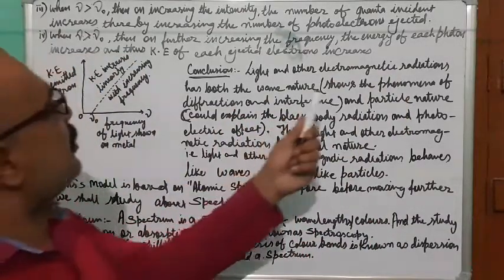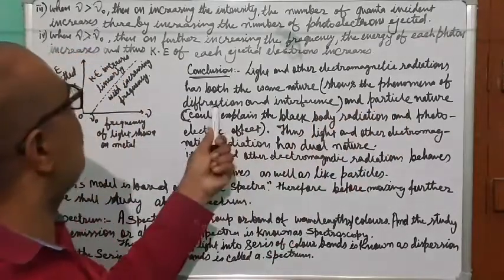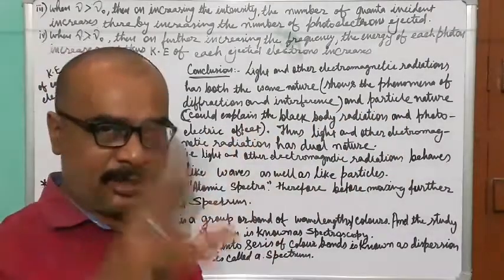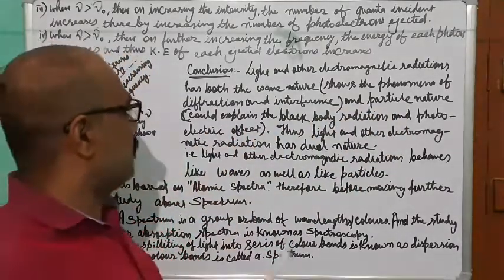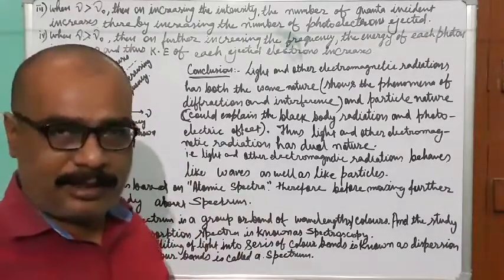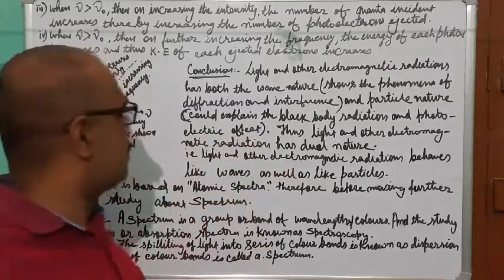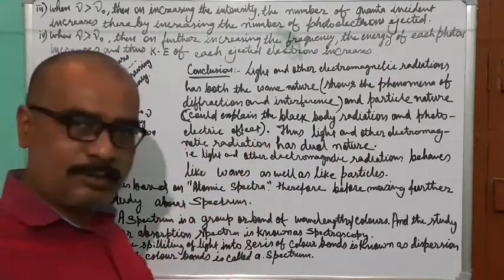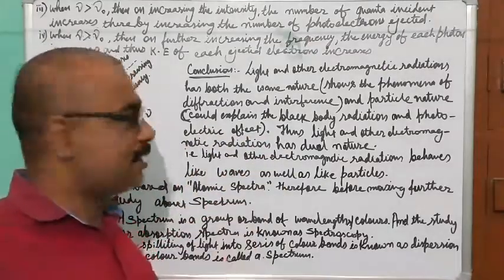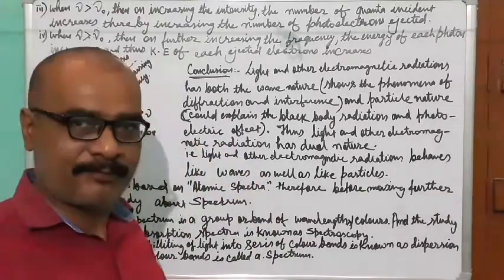What is wave nature? You have already seen the phenomena of diffraction and interference, explained in earlier physics topics. This diffraction and interference can be explained when we consider Maxwell's wave theory.